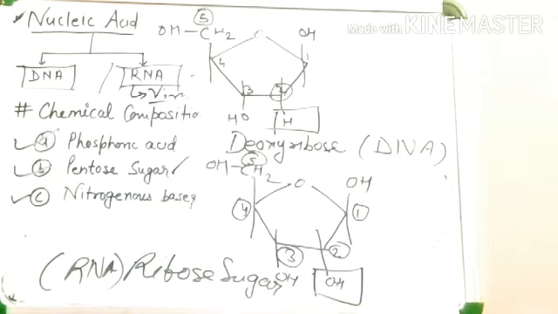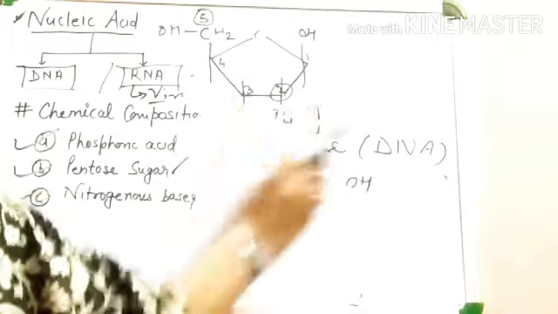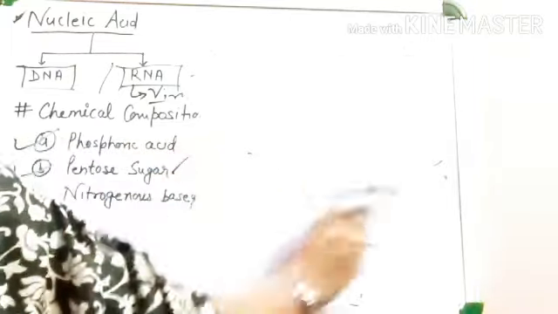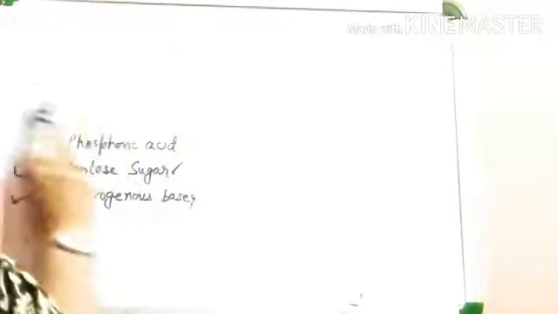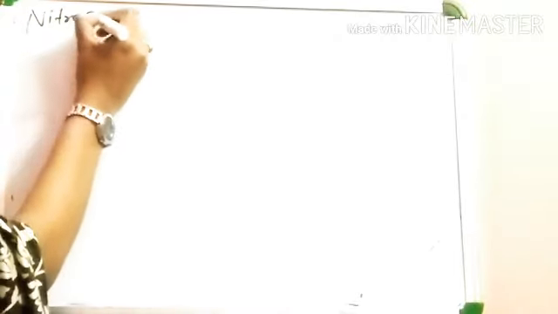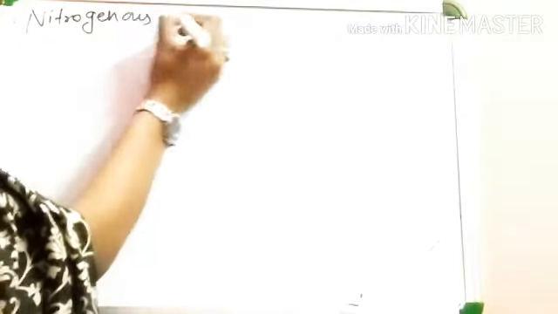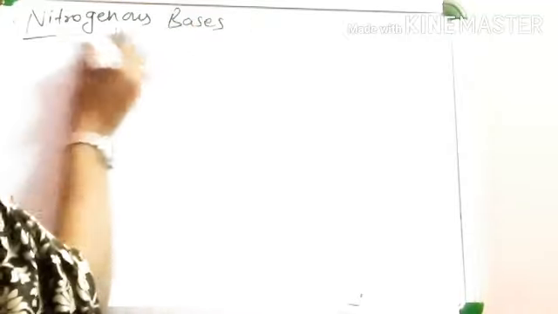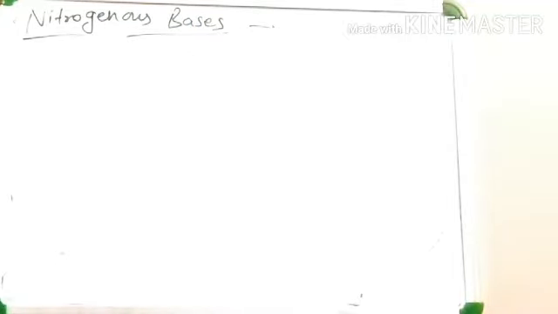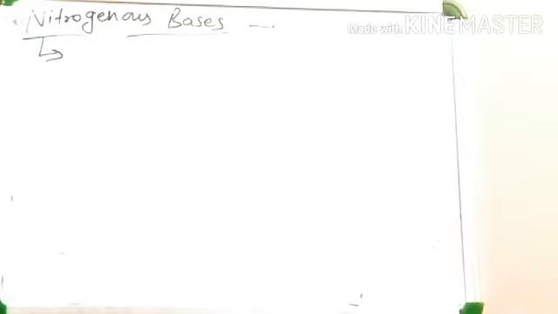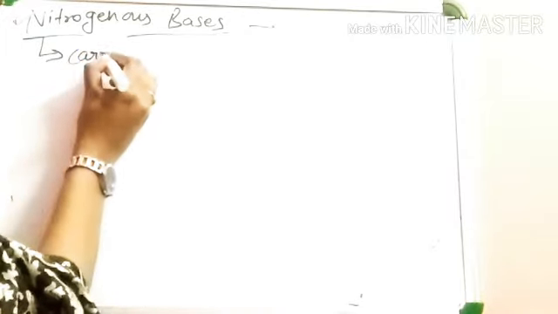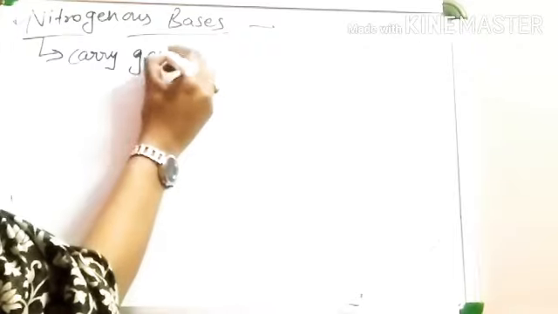Now come to the nitrogenous bases. What kind of nitrogenous bases are present in a nucleic acid? This is a very important component of nucleic acid, because these carry genetic information.